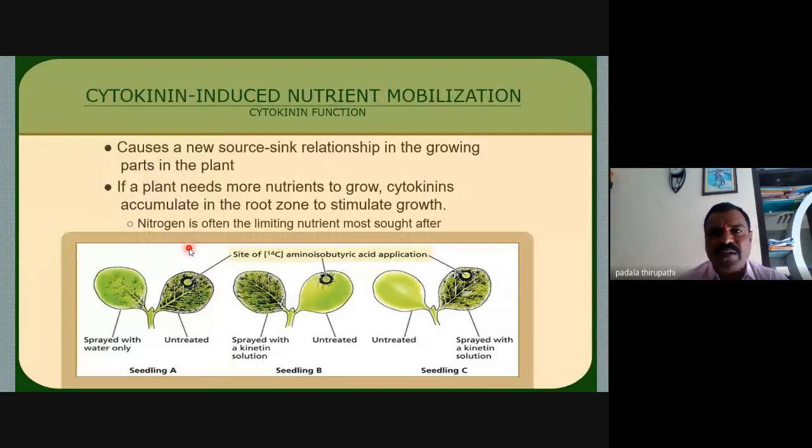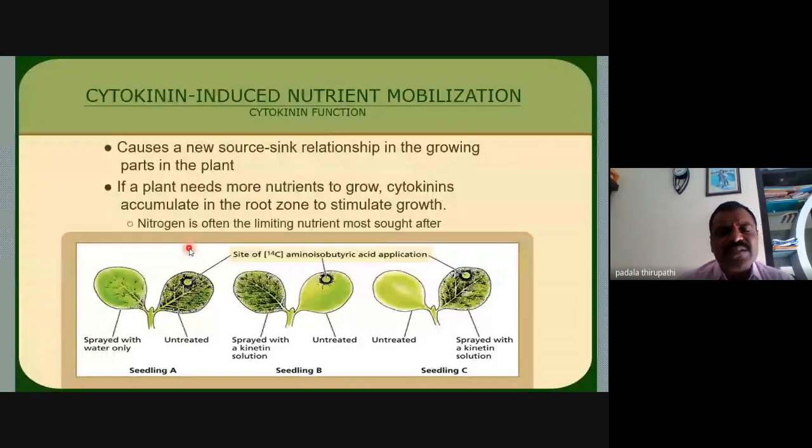And another most important physiological function of cytokinin is that it induces nutrient mobilization. My dear friends, this is an important point regarding the utilization of nutrients from different parts. This nutrient mobilization, have you ever seen movement in the corridor or in the surroundings of your school, college, or your neighborhood, your locality?